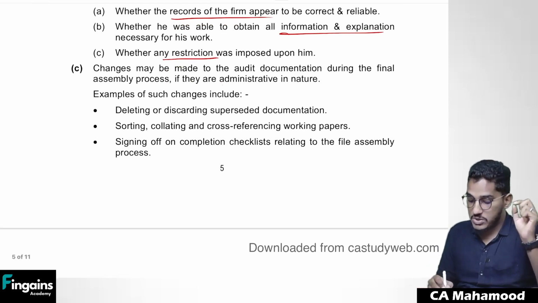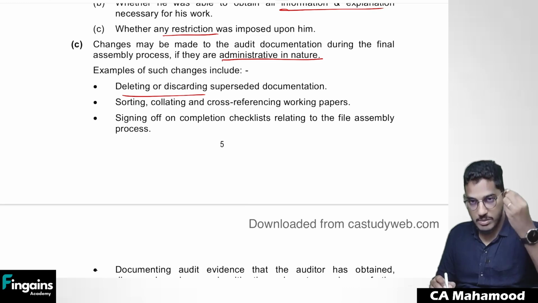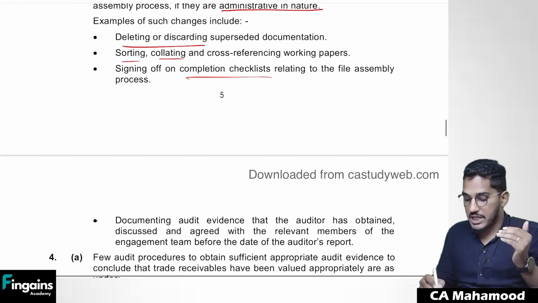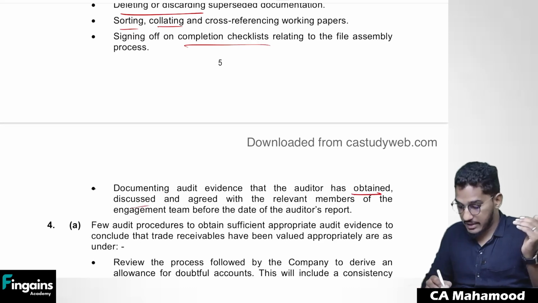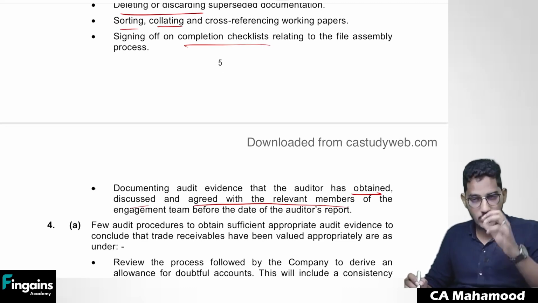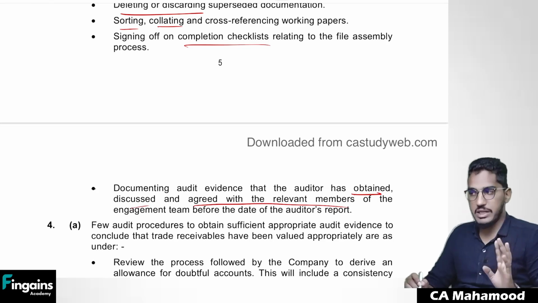You can make changes which are administrative in nature, like deleting or discarding superseded documents, nothing but duplicate documents, sorting, arranging all the data in one order, signing off the checklist, and documenting evidence that the auditor has obtained, discussed and agreed with the relevant members of the engagement team. So only these administrative changes will happen. No major changes will be there.